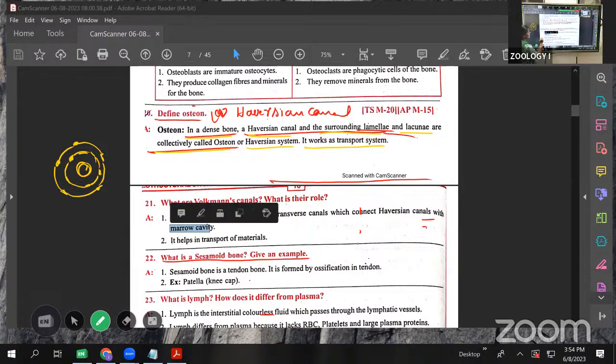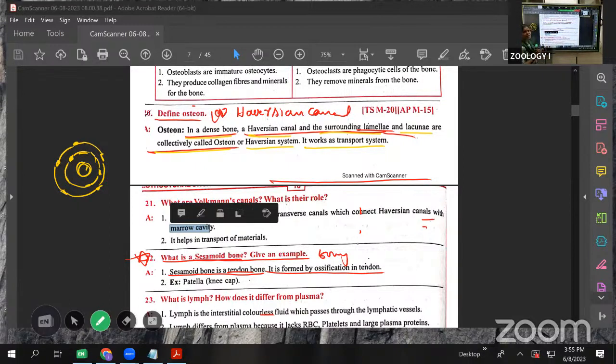Give the example. Clear? The sesamoid bone is a tendon bone. What is a tendon? The muscle and bone attachment is called a tendon. The sesamoid bone is formed by the ossification of a tendon. A tendon is not a bone. It attaches the muscle to the bone, but when it undergoes ossification, it forms a bony structure, and that we call a sesamoid bone.